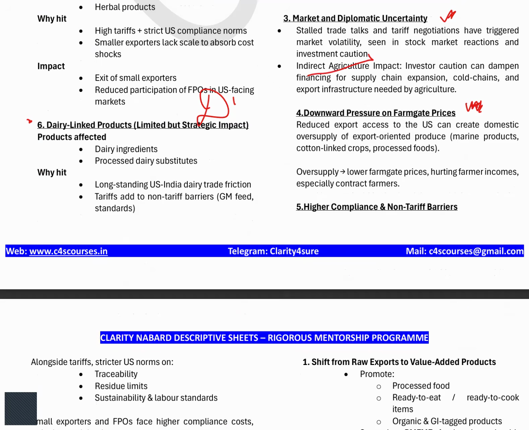Then there is higher compliance and the non-tariff barriers. We will see the sanitary and phytosanitary measures will be more strict for the Indian markets. So as you know that we do not have that robust market mechanisms like the European countries for sanitary and phytosanitary standards. Again, our products will get rejected, right? We have seen so many instances like this. So higher compliance of these non-tariff barriers like sanitary, phytosanitary will come into play, and again, our agriculture will be entirely affected due to this.